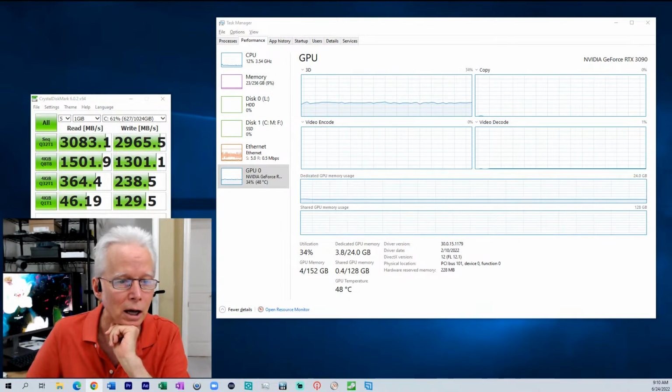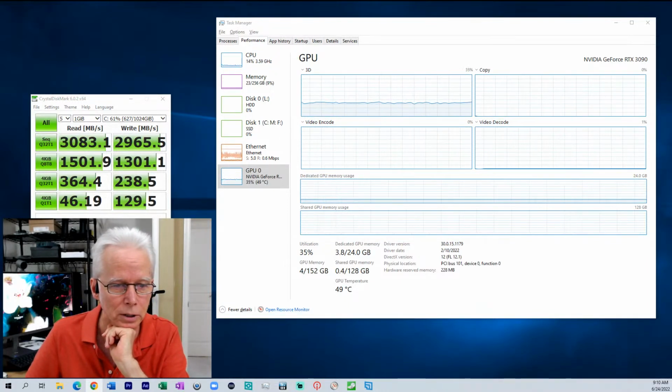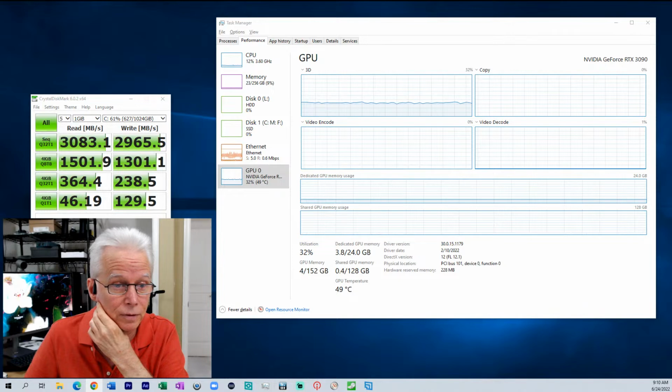So then GPU memory is showing 4/152. I'm going to say that's using 4 gigabytes out of 152 gigabytes.